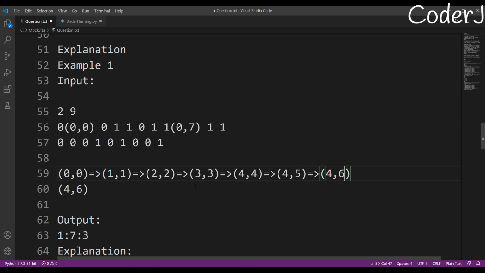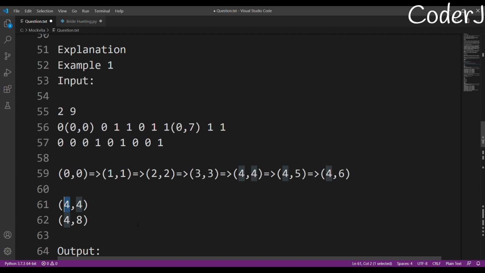Exactly. If the coordinates were 4 comma 8, I would have taken 8 steps. How are we calculating this? If the coordinate is 4 comma 8, we can reach 4 comma 4 diagonally, which means 4 steps, and after that we just need to move the rest of the steps one by one: 4 5 6 7 8.